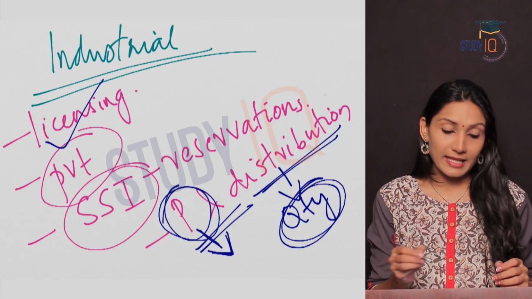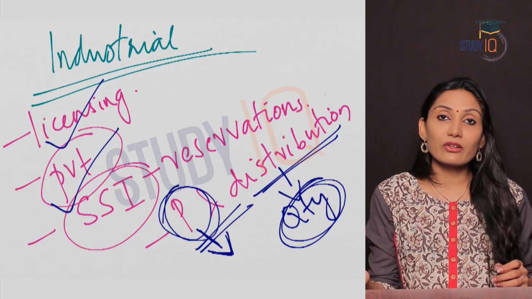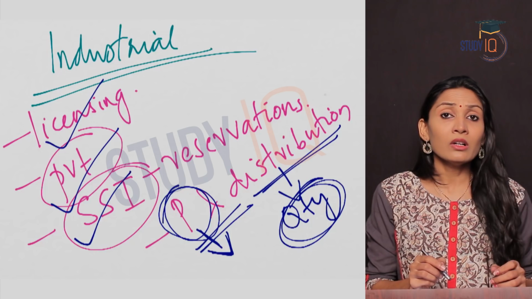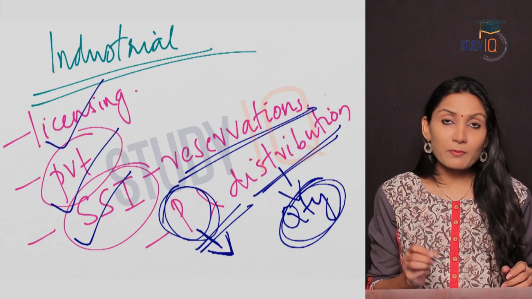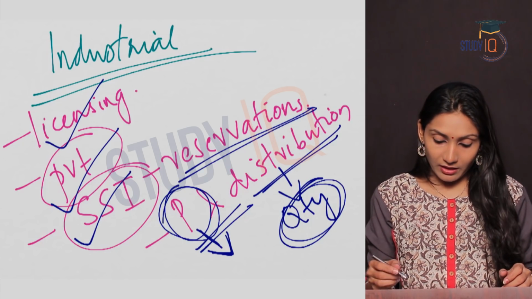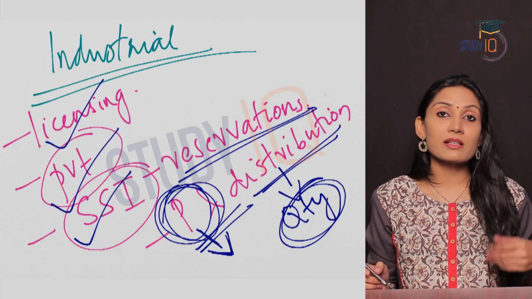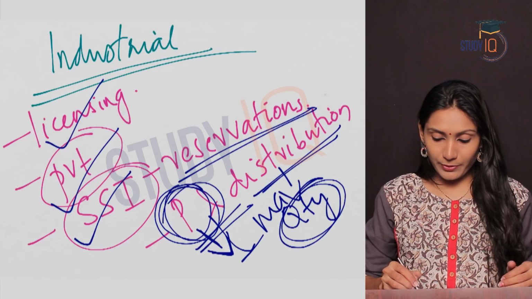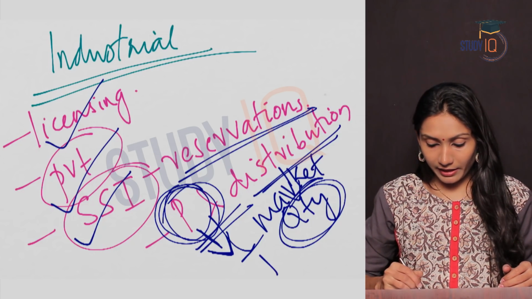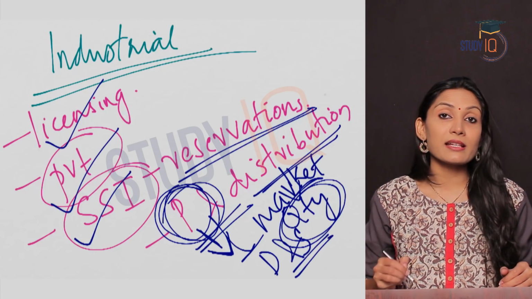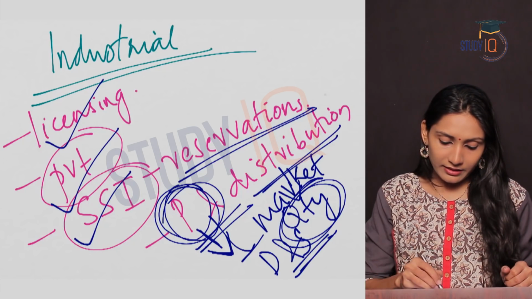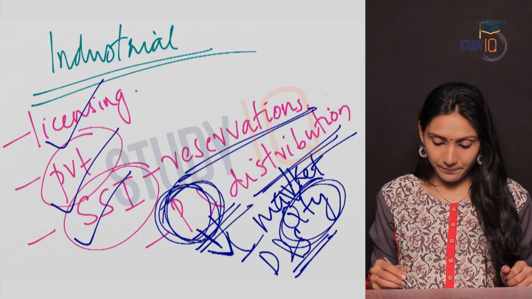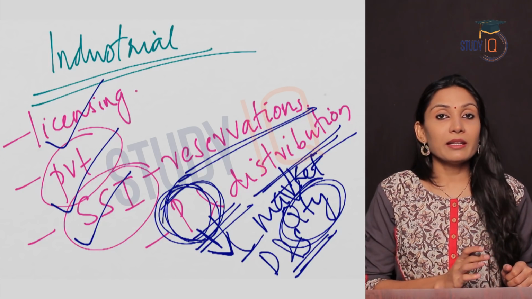So there was licensing. Also private sector was not allowed to make investment in certain areas. Also reservations for small scale industries were made. Also the price and distribution was decided by the government. Market had no role in price and distribution. Actually, ideally, the market should decide. The demand and supply forces should decide. But here, the government decided the price and also the quantity of distribution. So, this was the condition before liberalization.